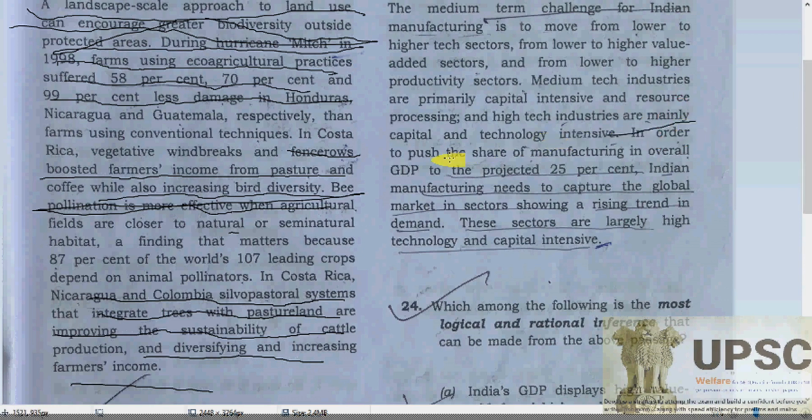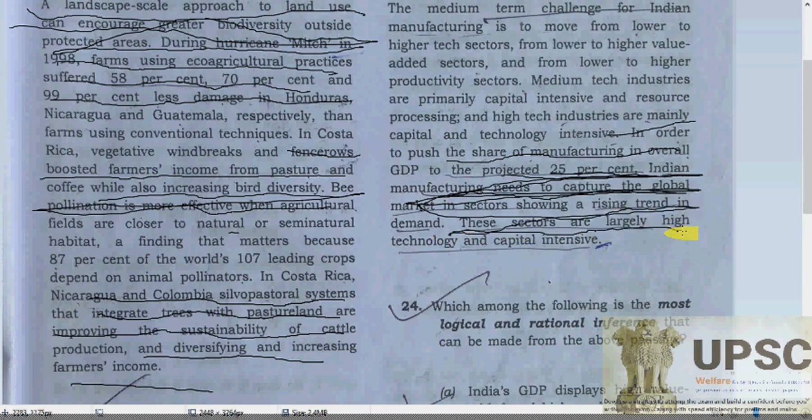In order to push the share of manufacturing in overall GDP to a projected 25%, Indian manufacturing needs to capture the global market in the sectors showing a rising trend in demand, and these sectors are largely high technology and capital intensive.